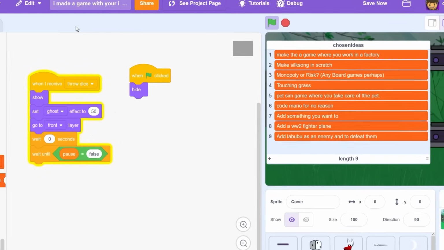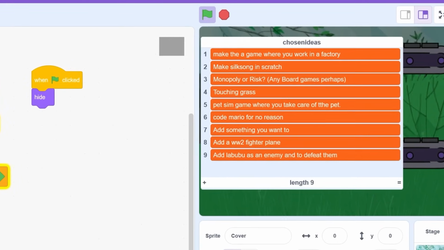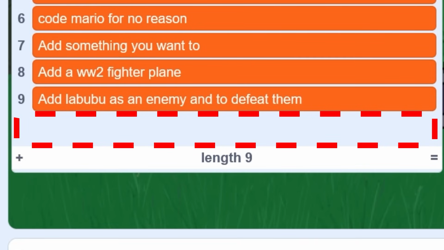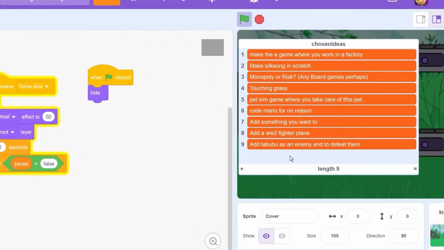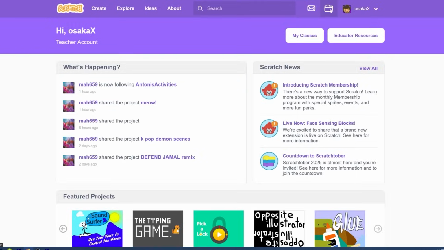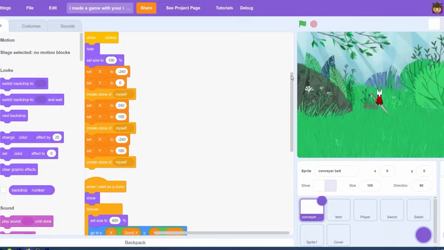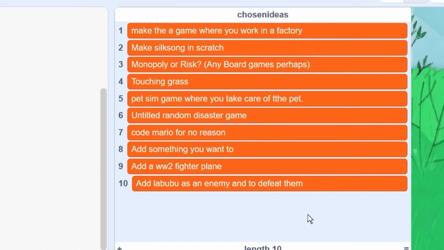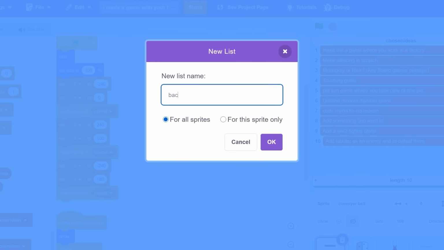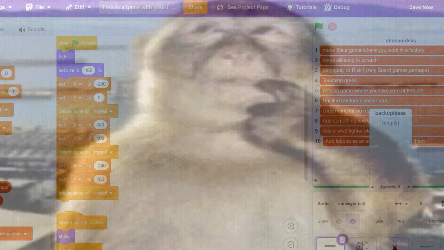And that's when I realized, at some point in the last 5 minutes, I had accidentally deleted one of the ideas from the list. I don't know how, maybe I right-clicked on something in the list, selected it or something, but it was gone. This was bad because I didn't even know which idea had gone missing. But with some quick thinking, I quickly closed out the Scratch project before Scratch could autosave and then loaded a backup. Thankfully, Scratch hadn't autosaved the project when I had deleted the idea. Just in case, I made a backup list in case my goofy self decided to delete something else again.